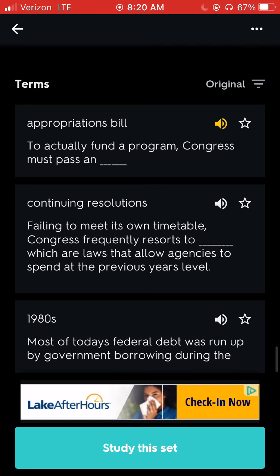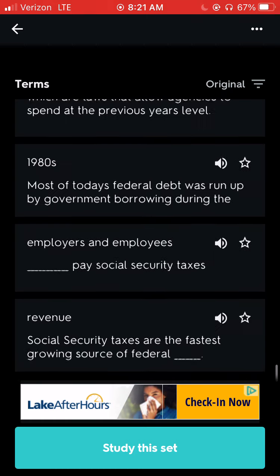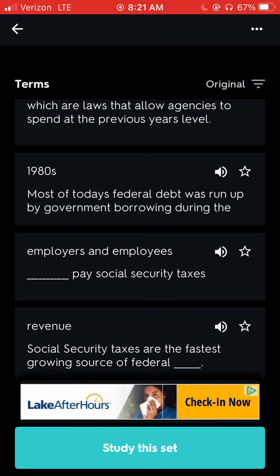Authorization bill. A blank establishes, continues, or changes a discretionary government program or an entitlement. Appropriations bill. To actually fund a program, Congress must pass an blank. Continuing resolutions. Failing to meet its own timetable, Congress frequently resorts to blank, which are laws that allow agencies to spend at the previous year's level. 1980s. Most of today's federal debt was run up by government borrowing during the blank. Employers and employees. Blank pay Social Security taxes. Revenue. Social Security taxes are the fastest growing source of federal blank.